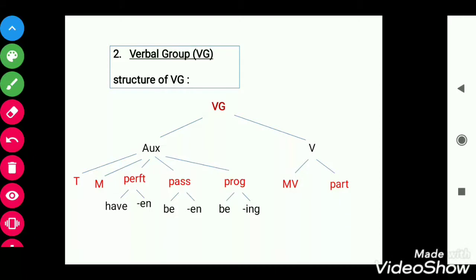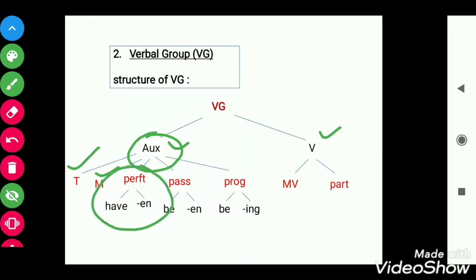We need to remember that the VG will always be divided into auxiliary and verb. And the auxiliary will first be divided into tense, then modal if there is any modal, and if the sentence is in perfect tense, then we need to write it like this. From auxiliary, perfect, and under that perfect we need to write particularly these words, have and n.